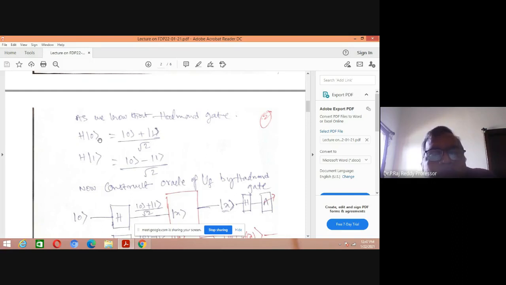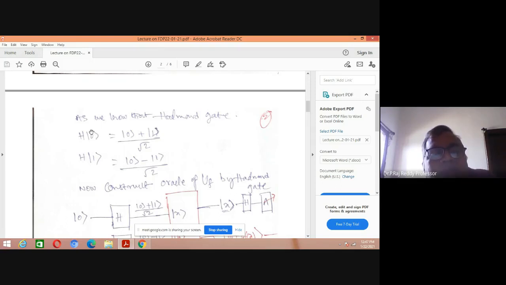So if you put these Hadamard gates in series, you can get the same output as the input. If you arrange Hadamard gates in series form, then the output is the same as the input. If you put them in parallel, then you have to use the tensor product of the Hadamard gates.